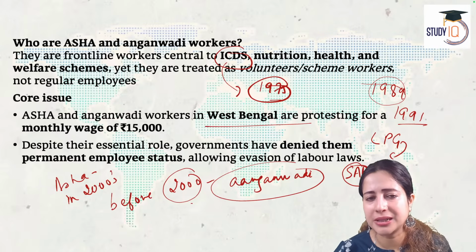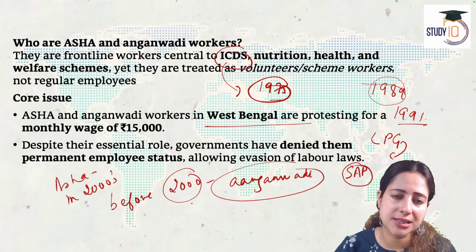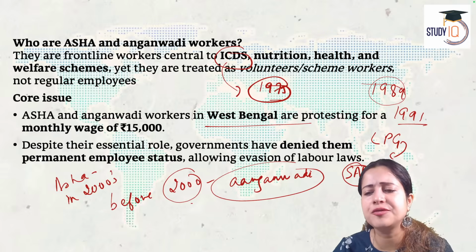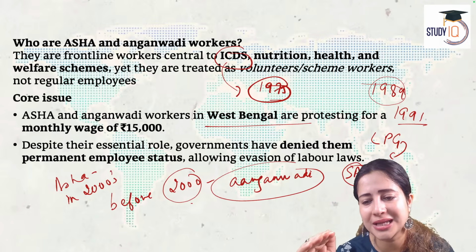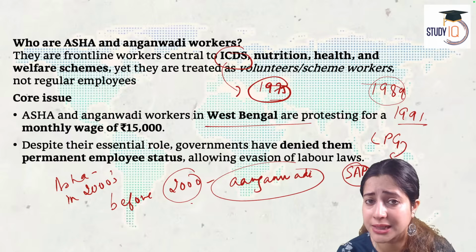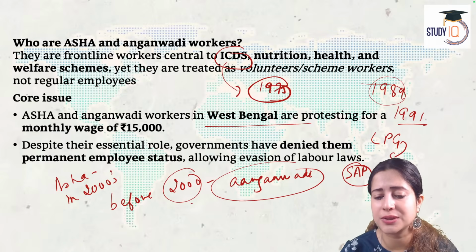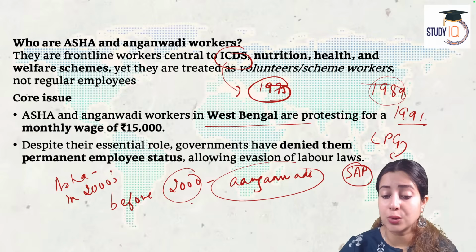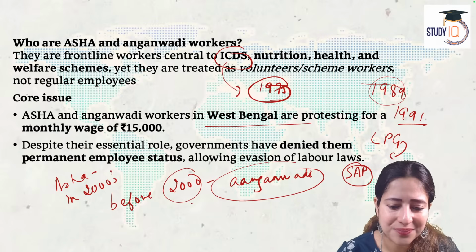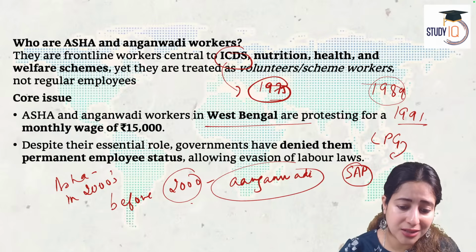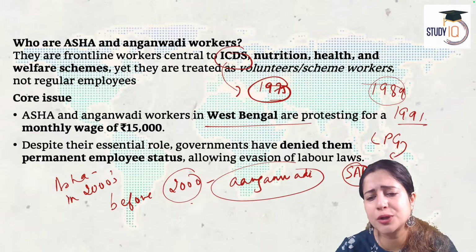Officially, the Asha program, accredited social health activist, was launched in 2005 by the Government of India under the Ministry of Health and Family Welfare. It was a key component of the National Rural Health Mission. It initially focused on village areas, but from 2008 onwards, the focus has come to urban areas as well. And still, they are not employees. What a paradox. Still, they are not employees, they are welfare workers or volunteers.